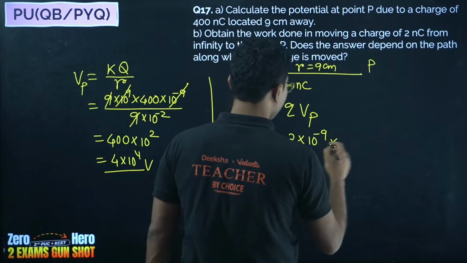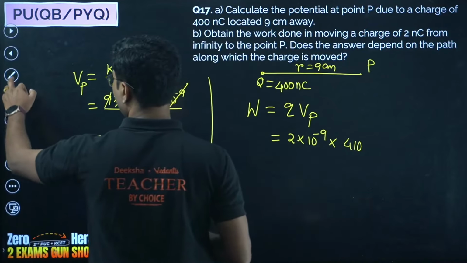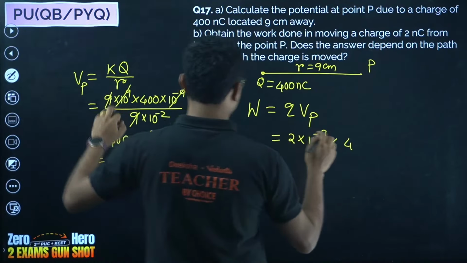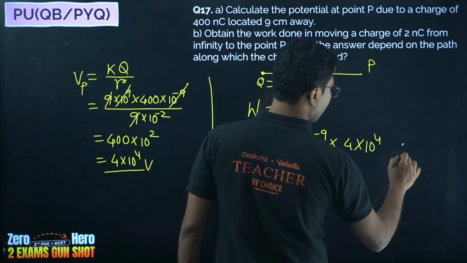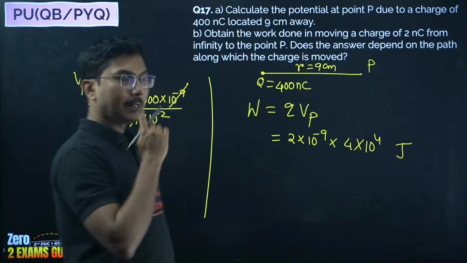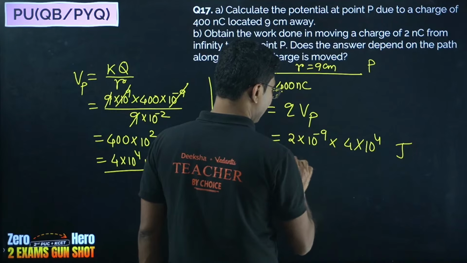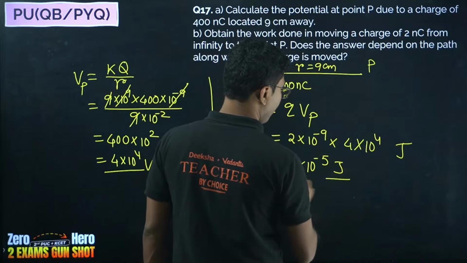Potential is 4 into 10 to the power of 4 volt. Now what is the unit of work done? Don't miss the unit. Work done is in joules. So it will be 8 into 10 to the power of minus 5 joules.